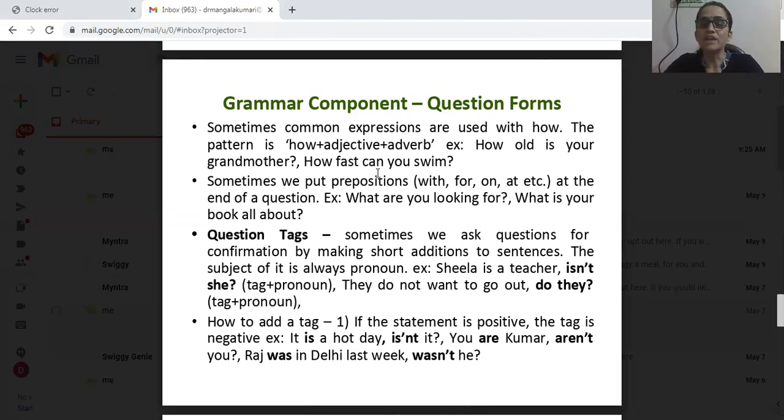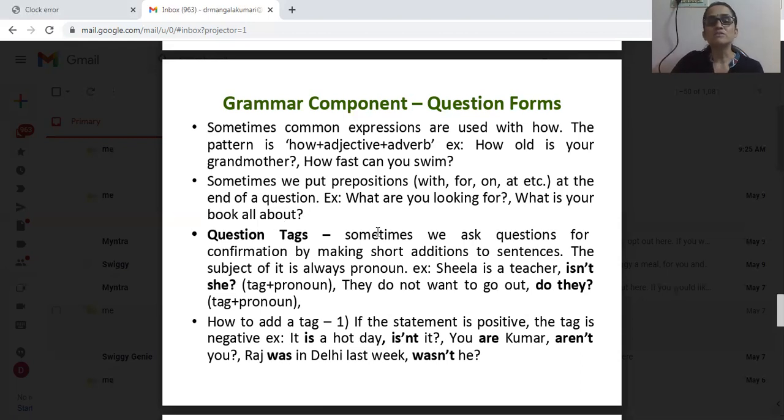So, how fast can you swim? How plus fast is adverb here. See, here it is adverb. Okay, see, different patterns are used. Anyway, it may not be a spelling mistake. So that pattern is suitable to the second example. Okay, how fast can you swim? Fast is adverb. Okay, and can is verb. See, different patterns are there. This is a different situation with how, making questions in different situations. Okay, these are the extra situations, exceptions.